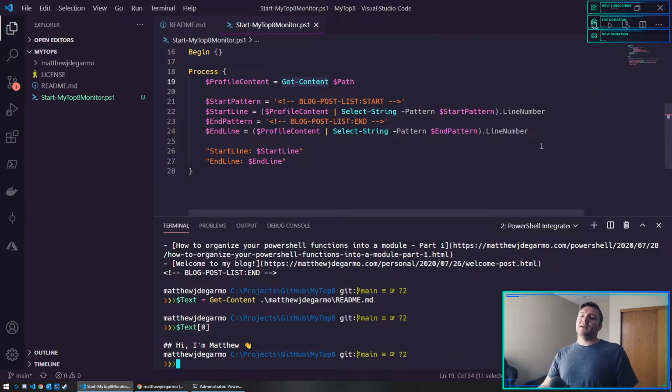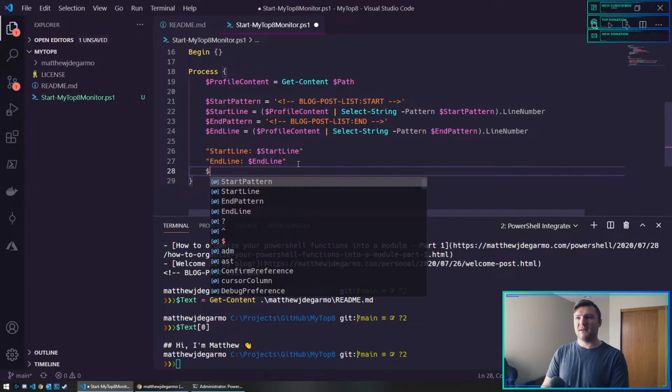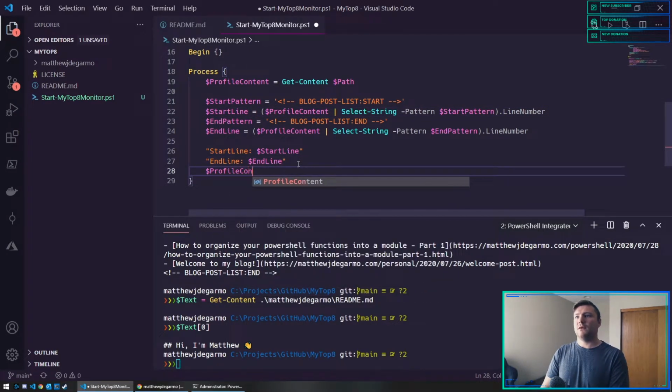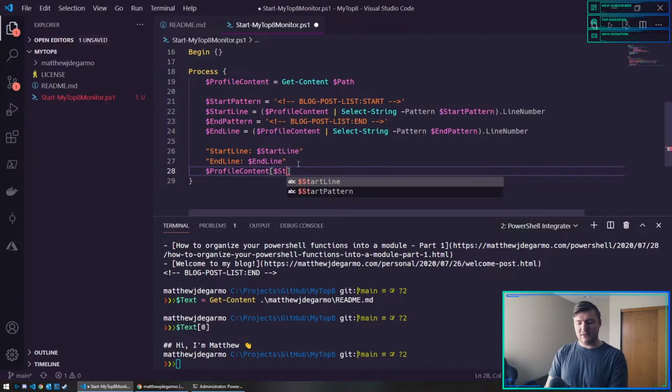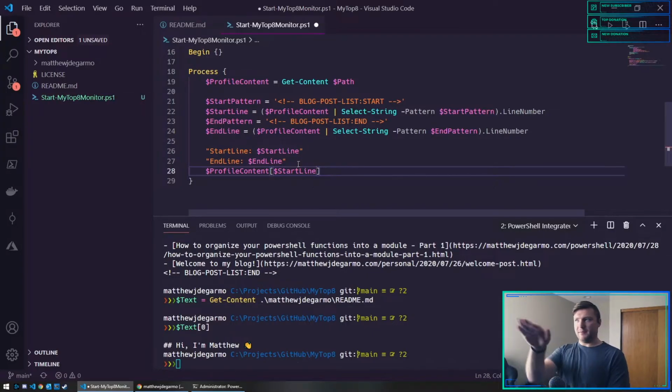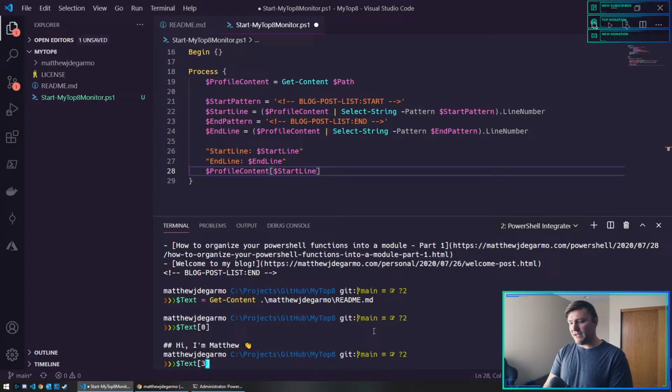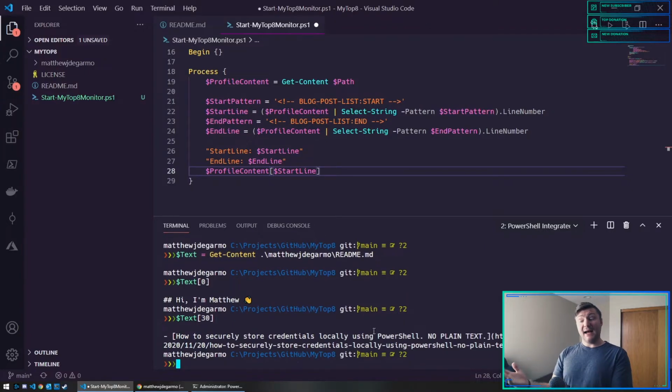This is why I have to subtract 1 from these. If I were to say profile content at the index of the start line number, start line, and that's going to put the number in there. If I did 30, that's not the start line.